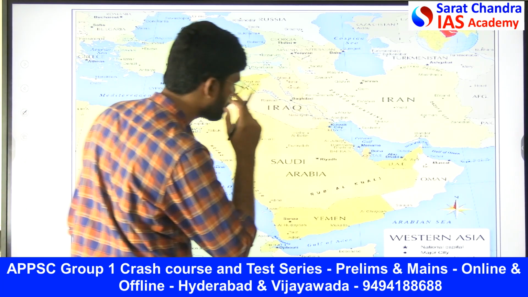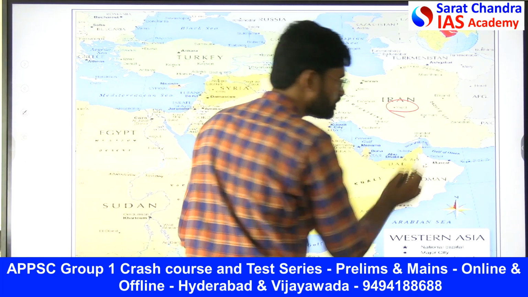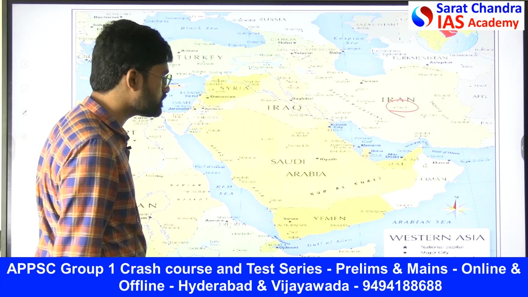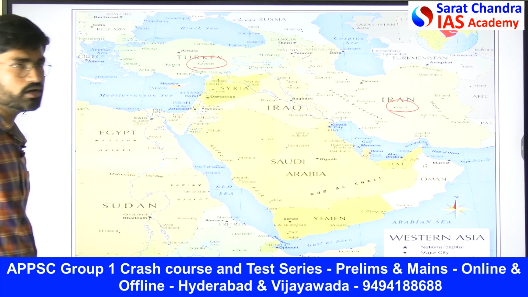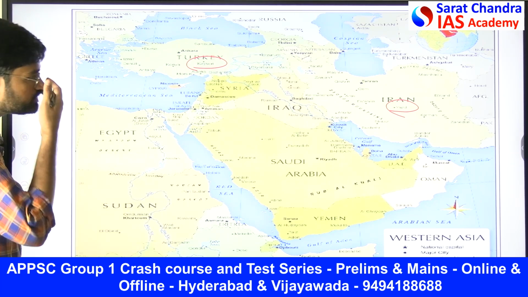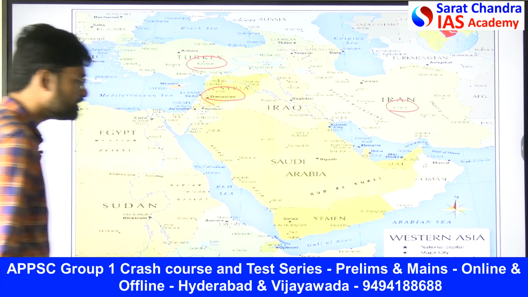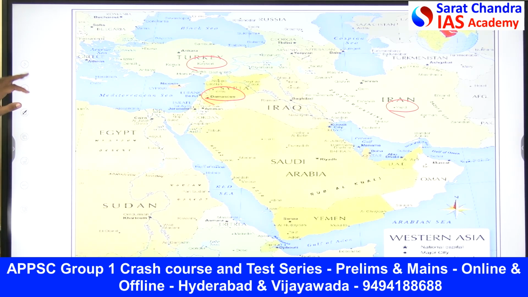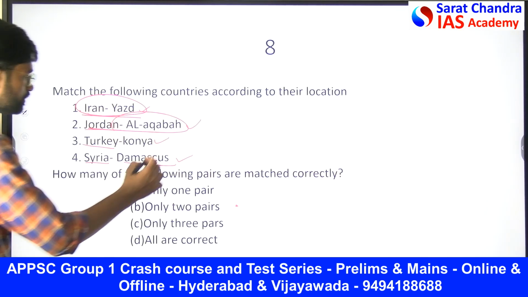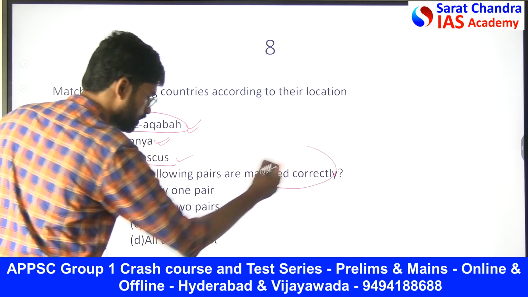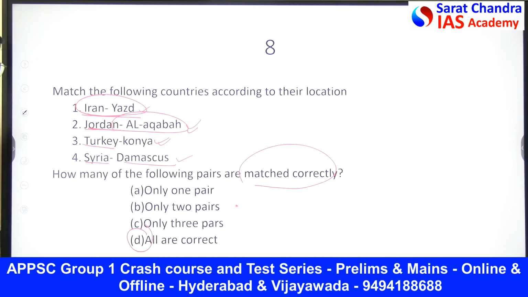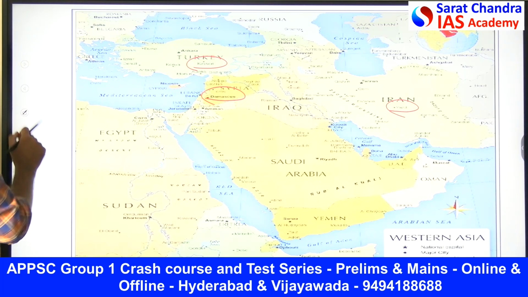See Iran. You see the Yazd province. Then Turkey, you see the Konya province. And Syria, you see Damascus. So this is how all the statements are obviously correct. We have been asked to match the correct ones, so obviously all are correct. This is how you need to decide these questions.